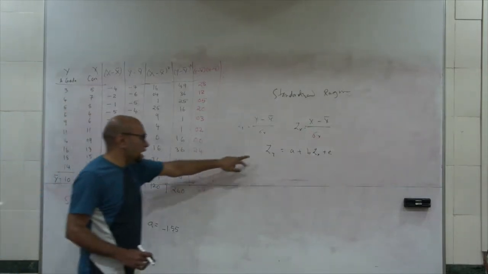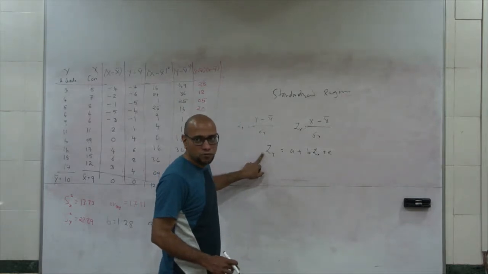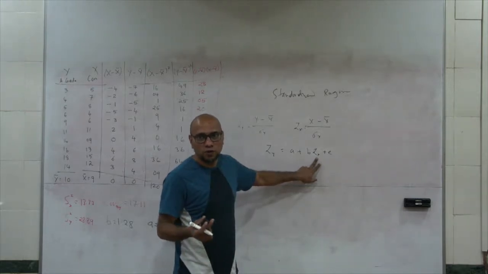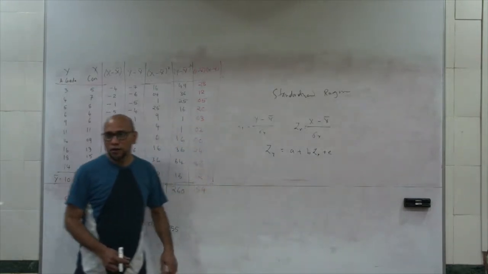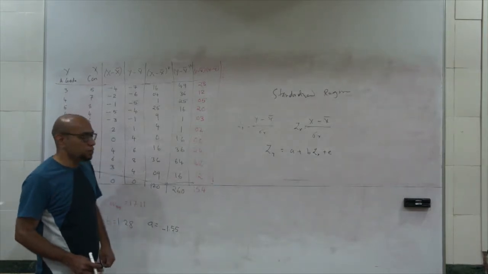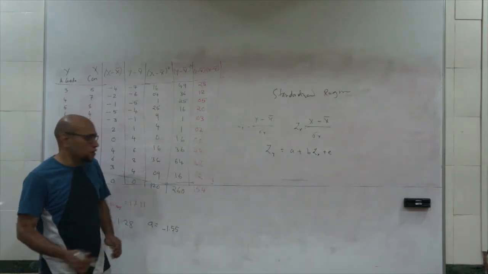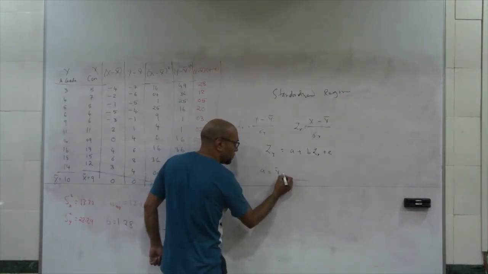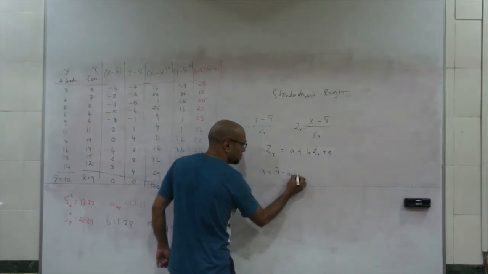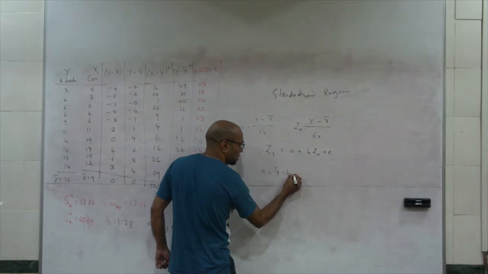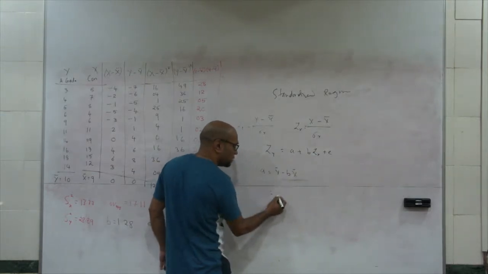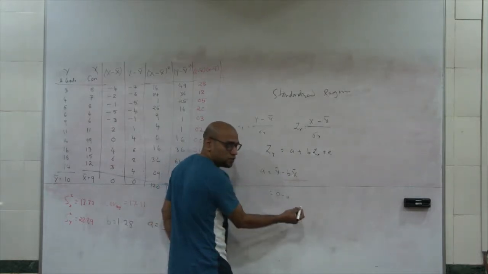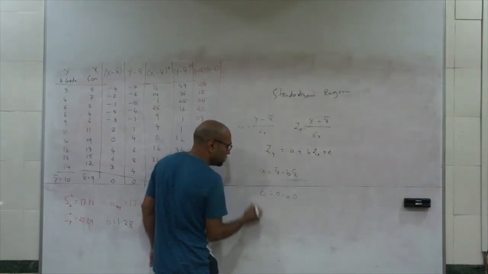Okay, so zy will have a mean of 0, variance of 1. Similarly, zx will also have a mean of 0, variance of 1. Now, since they have mean of 0 and variance of 1, your a is equal to y bar minus b x bar. Y bar is 0, minus b into x bar, which is 0. So a will be 0.